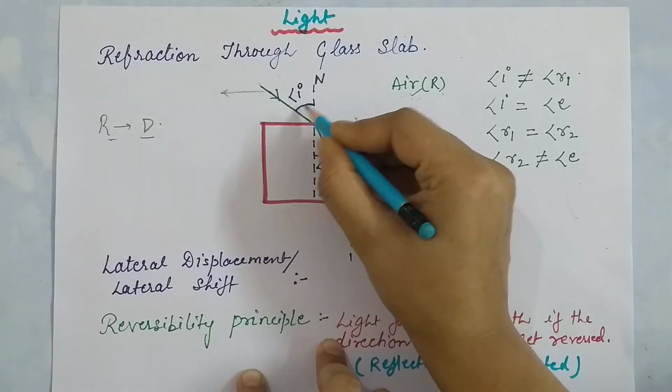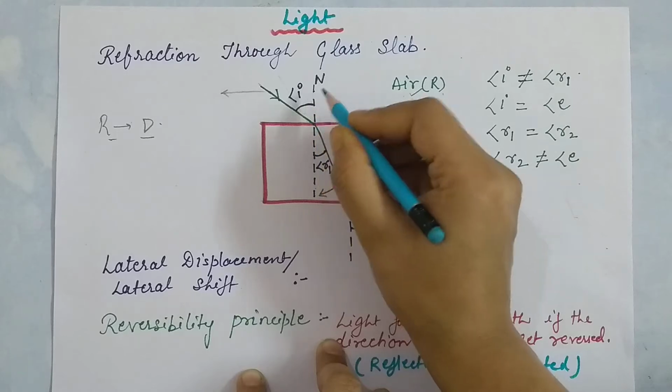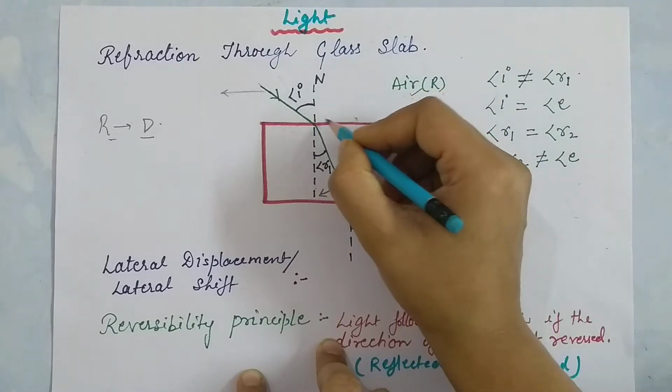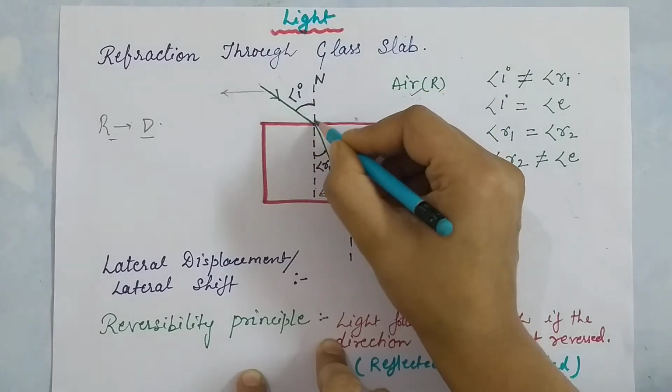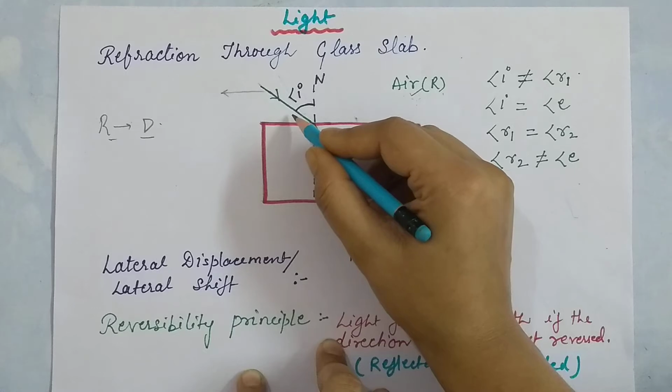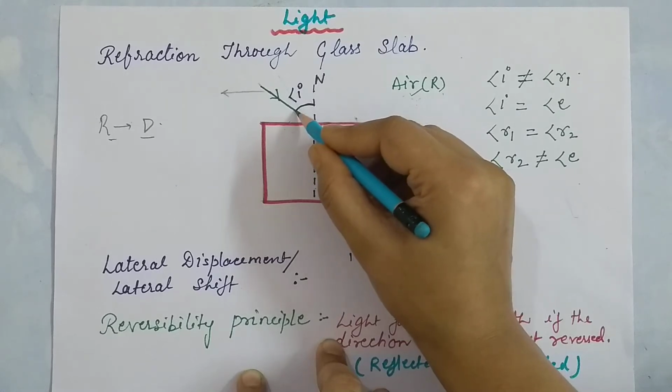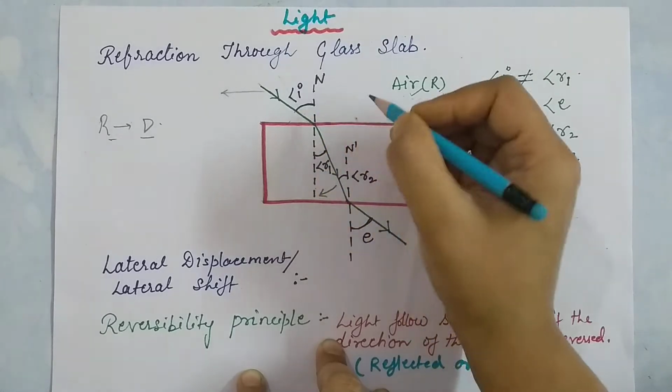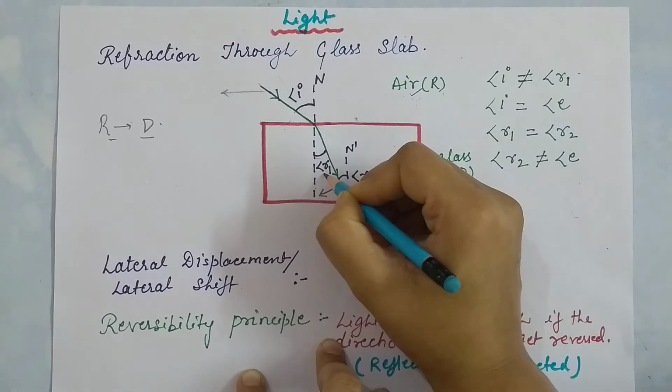And this forms the angle of incidence. We always keep in mind that the angle should be made with the normal, not with the interface. So here are the angle of incidence and the angle of refraction.